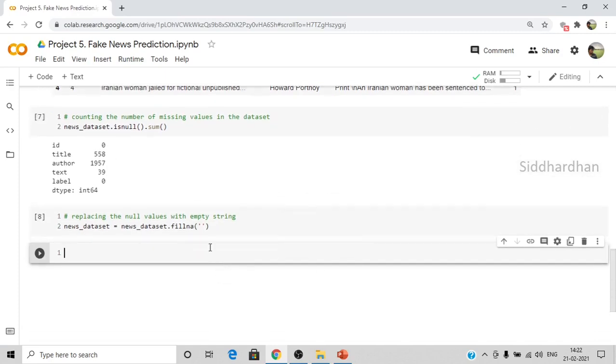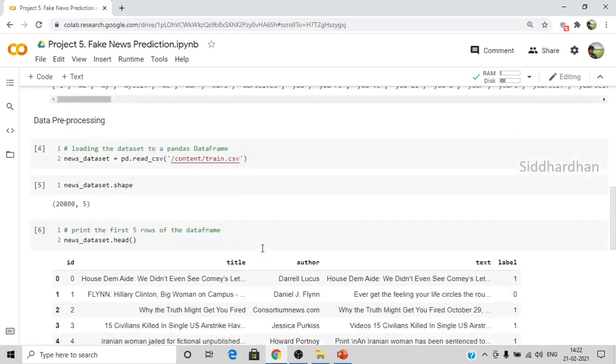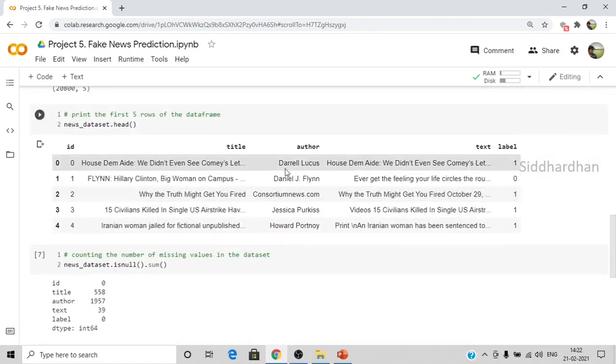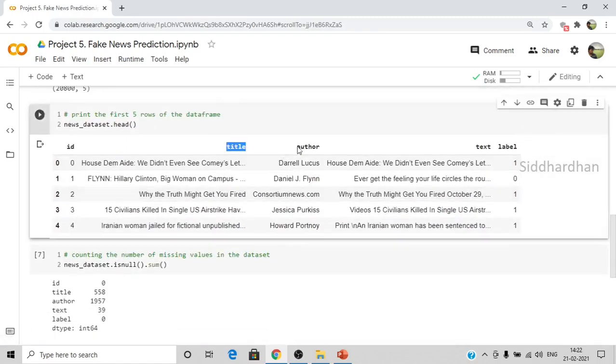Now, this is one of the important steps in our project. For our prediction, we are going to include title and author. What we basically do is combine this title and author together, and this is the data we are going to use for prediction. We are not going to use the text because these texts are so large. It can be a huge paragraph and it takes a lot of time for processing. So I am going to use the title and the author columns together for our processing.